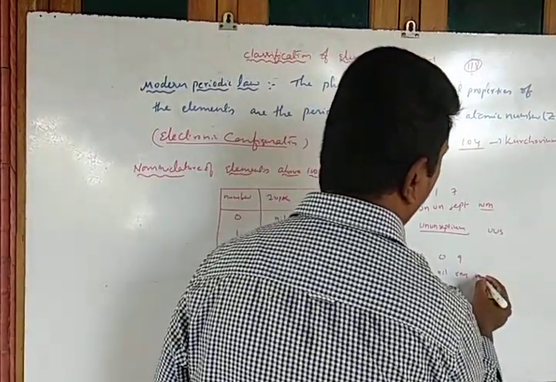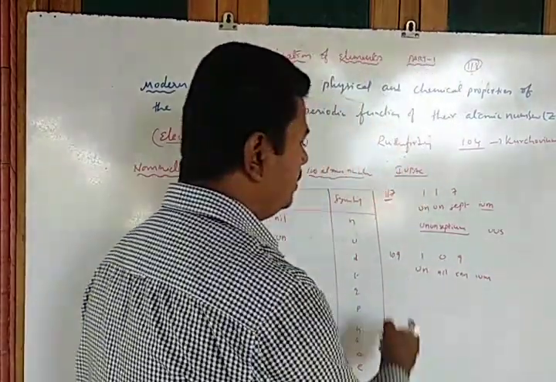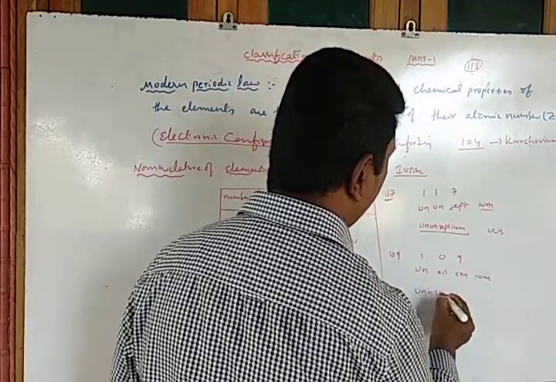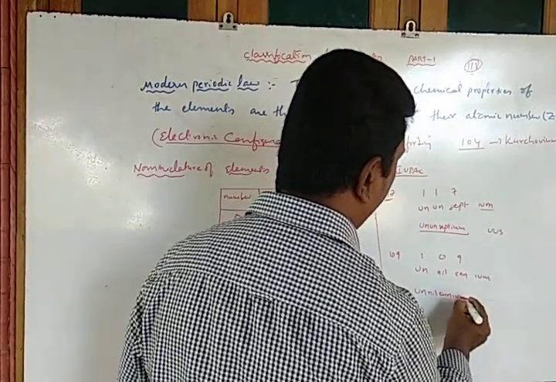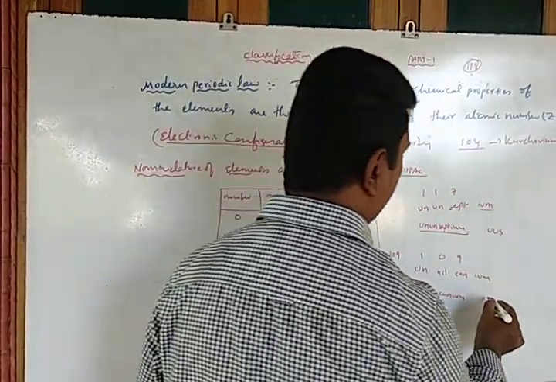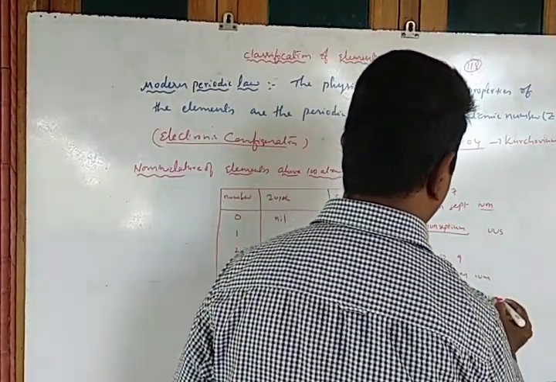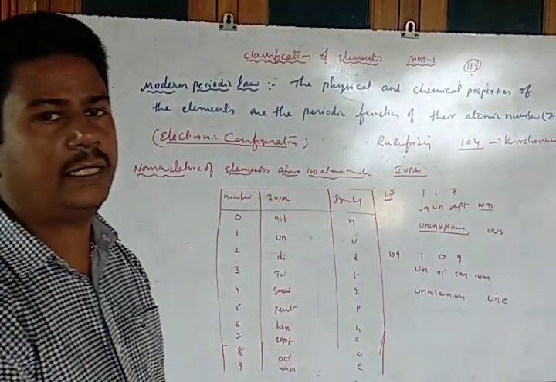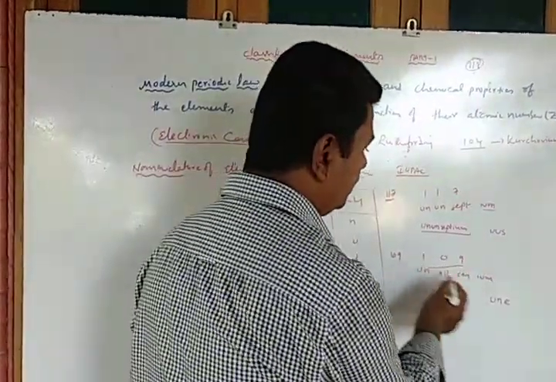Finally, write IUM. So the name of the element is UN, nil, ENN, IUM, and the symbol is UNE. That is the symbol of that particular element 109.